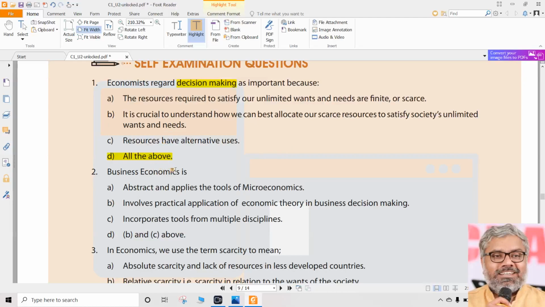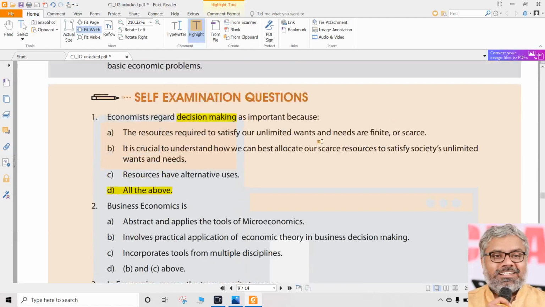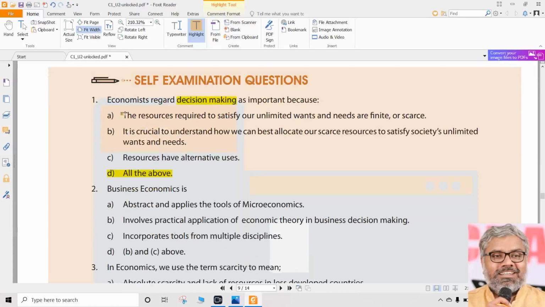So the correct answer is D, that is, all the above. That is the answer for the first question. The lesson you should learn from this question is that you need to read the question carefully, and you should not jump to the answer without reading all four options, especially where all of the above is one of the options. Definitely go through all of the options available, because this is a situation where possibly all of them could be the answers. Maybe or maybe not, but you have to read through each and every option. That is the lesson we can learn from question number 1.